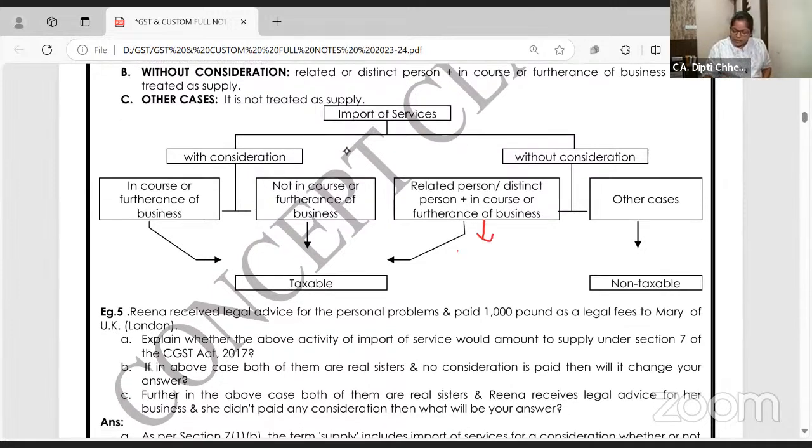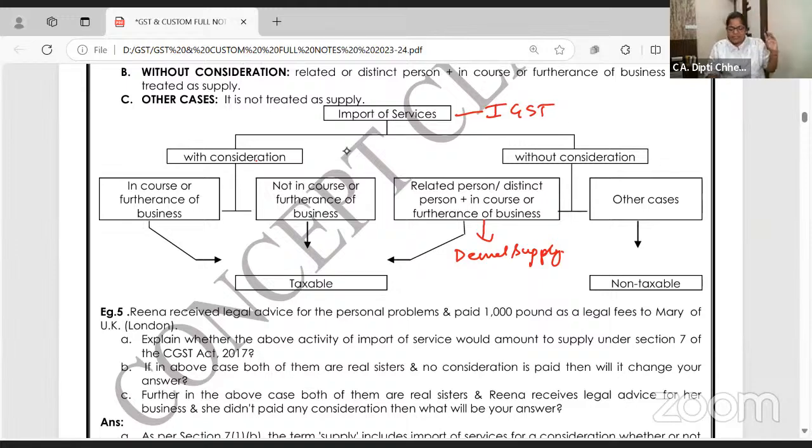I want all of you to write, if you haven't written yesterday, deemed supply. I'll revise the whole flowchart again. Look, you are importing services which is treated as interstate supply. IGST is charged. With consideration, you are importing services related to your business. Suppose I have a business in Hyderabad and I am importing someone's service, royalty I'm paying to someone in London, asking him to help for my machinery. Import of service, yes. Am I paying him money? Yes. Is it related to business? Yes. Taxable.